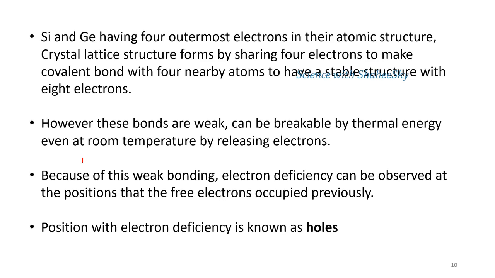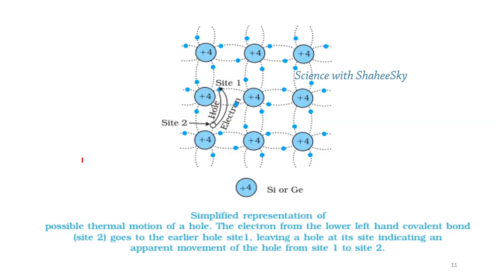These bonds can be breakable even at the room temperature. Therefore, with the weakening bond, the deficiency of electron can occur frequently in the crystalline structure. This deficiency of electron is known as holes.